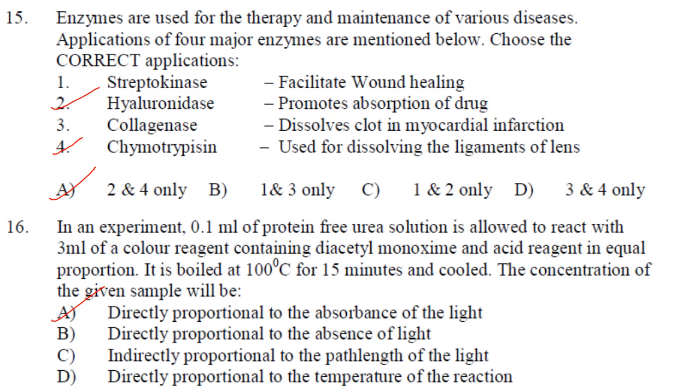Hyaluronidase promotes absorption of drug. That is correct. Collagenase is an enzyme that breaks down collagen in the damaged tissue and helps healthy tissue to grow. That is, it facilitates wound healing. So what they have mentioned in the question, dissolves clot in myocardial infarction, is not correct. Chymotrypsin used for dissolving the ligaments of lens. That is also correct. So 2 and 4 are correct. Answer is option A.